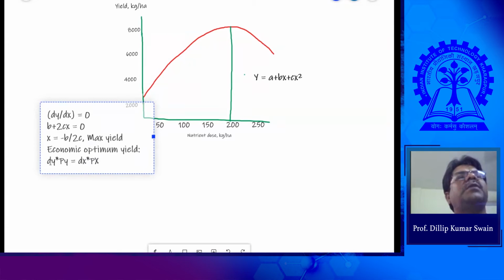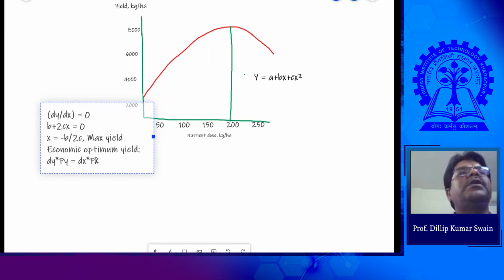So it may be, suppose 2000, it may become 1000, 500, 400, 100, finally it becomes 50. When this 50 and this 50, both sides remain the same, then that is your economic optimum. We should not go beyond this. If you go beyond that, then this will be lower than 50, which is not economical.